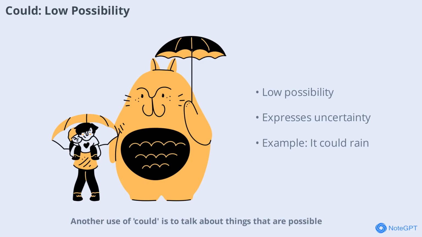Another use of could is to talk about things that are possible but not very likely. For example, you might say, it could rain later, so take an umbrella. Here, you're not sure if it will rain, but there's a chance. Could helps you express uncertainty or a low possibility in a polite way.